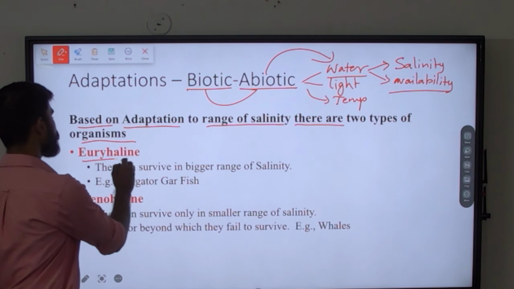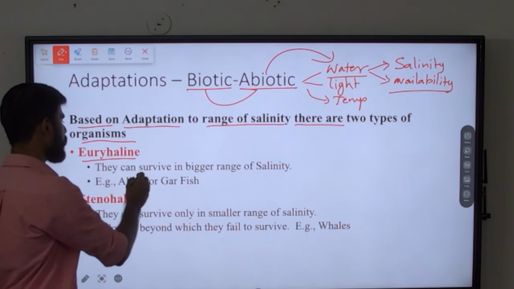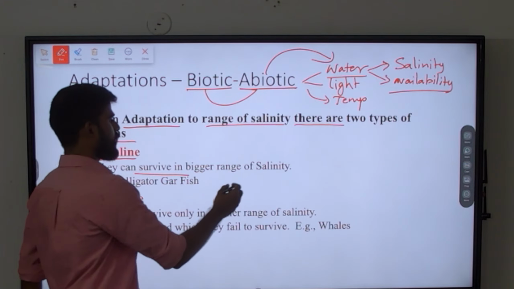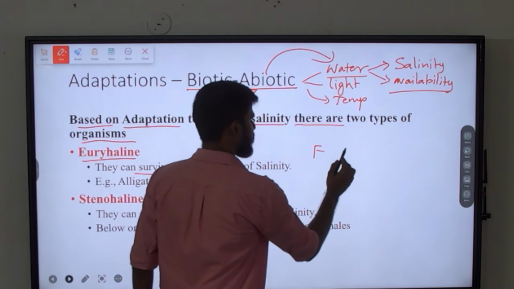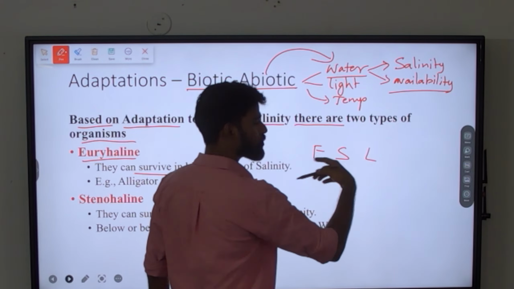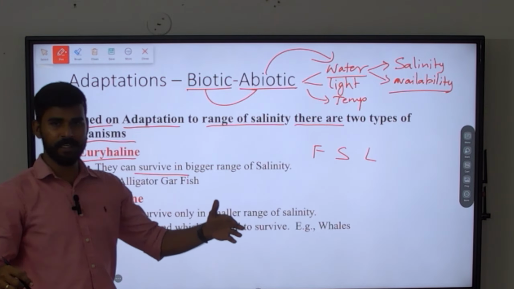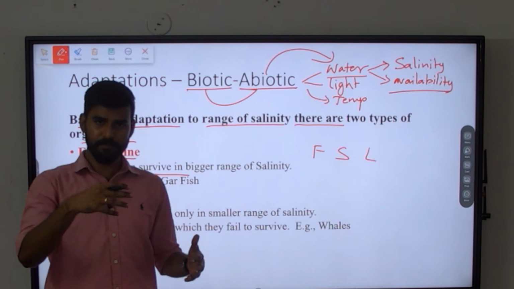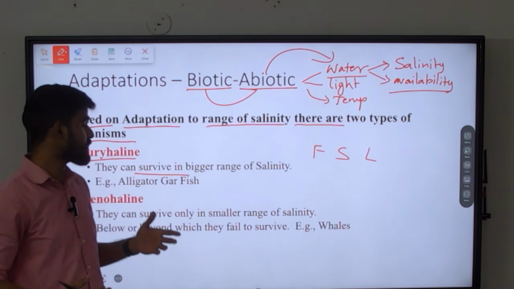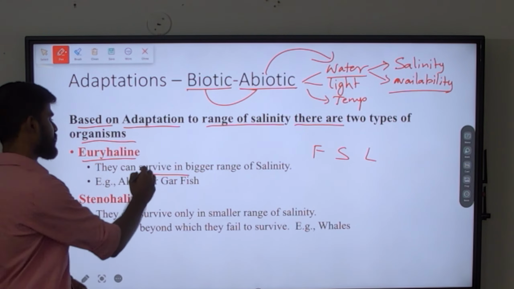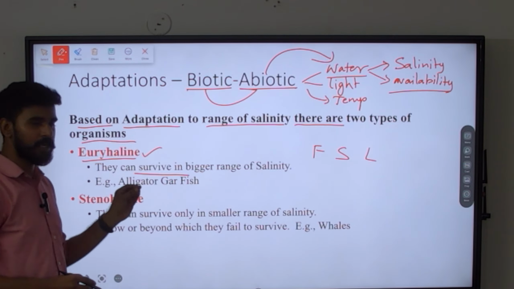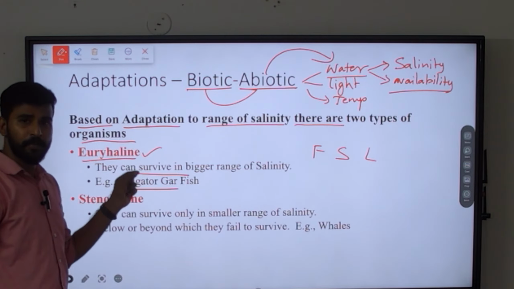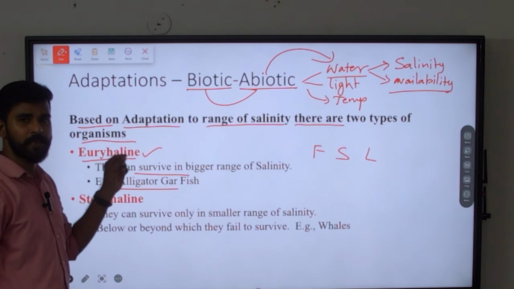Okay, first is euryhaline. Euryhaline means those organisms that can survive in a bigger range of salinity, which means, for example, they can live in freshwater, seawater, lagoons, or anywhere. Okay, a range of salinity. If there is a range of salinity at different places, in all the places they can easily survive. Such organisms are called euryhaline organisms. Such terms are very important with respect to the prelims examination. Okay, best example for this is alligator garfish. Based on this, a statement can also be asked.